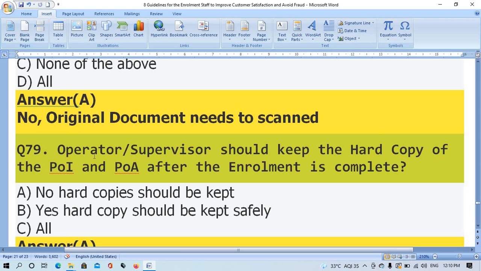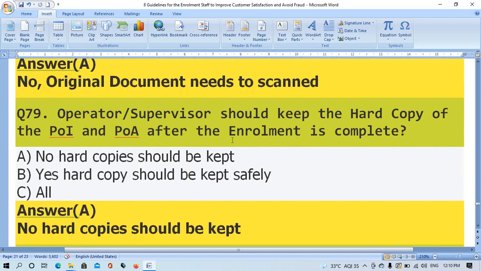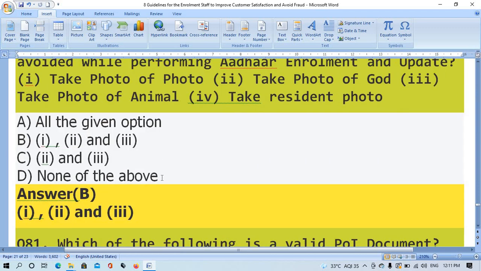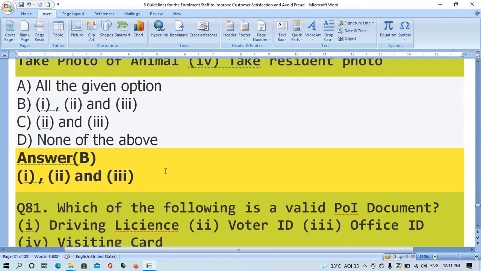Question number 79. Operator/supervisor should keep the hard copy of the POI and POA after the enrollment is completed. The right answer is option A, no. Hard copy should not be kept. Question number 80. Which of the following activities should be avoided while performing Aadhaar enrollment and update? 1. Take photo of photo. 2. Take photo of board. 3. Take photo of animal. 4. Take resident photo. The right answer is option A, 1, 2 and 3.